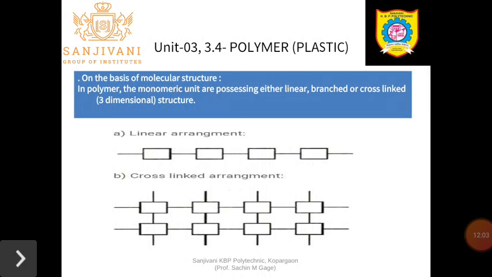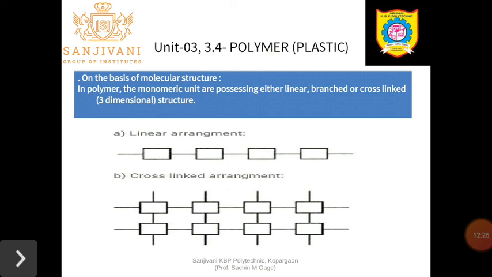On the basis of molecular structure, these monomeric units possess either a linear, branched, or cross-linking, three-dimensional structure. So on the basis of molecular structure, if the monomers are linked to one another, there is a formation of one unit.